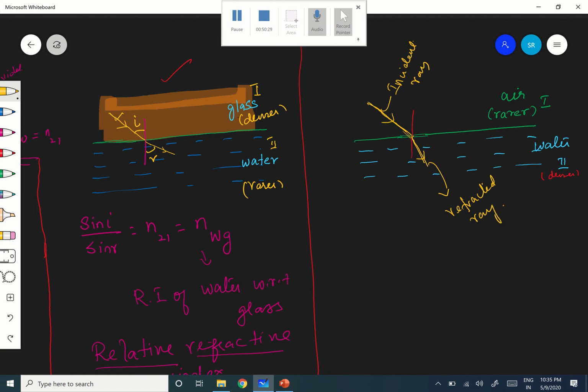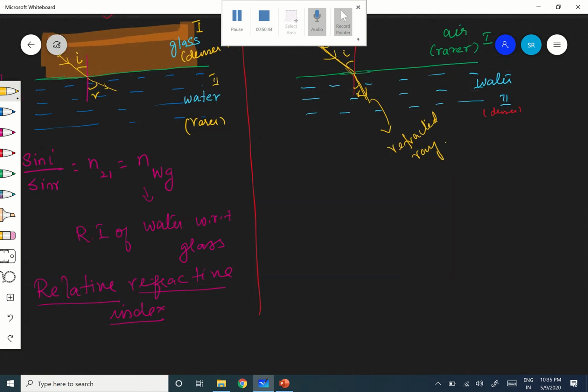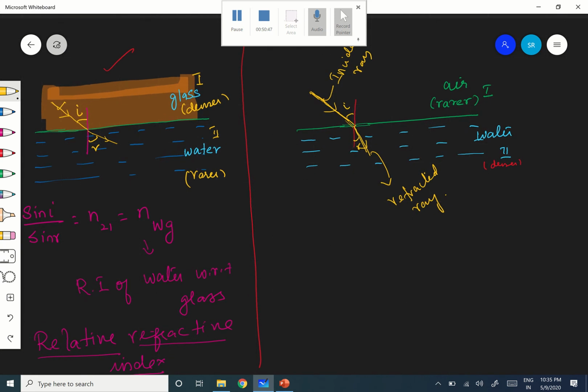Okay, therefore now this is I and this is R. Now if you apply Snell's law here, see, this is a ray. Ray means you have to draw with a very sharp pencil. Therefore now I have some, see whether you are able to see this. It is not very thick. Okay, this is the normal and this is your incident ray.